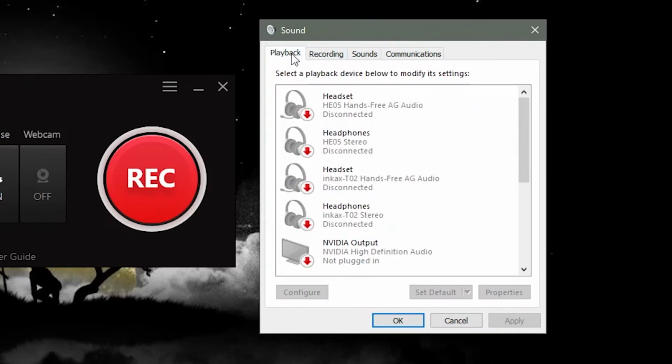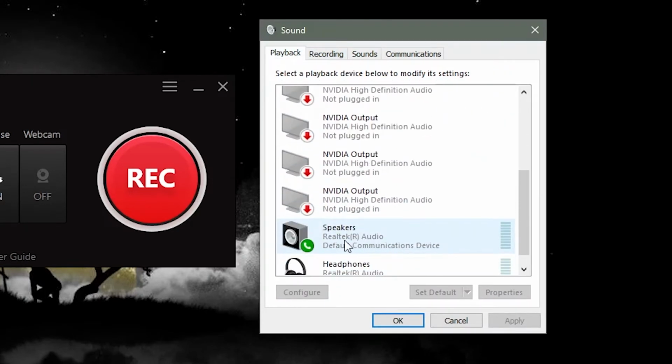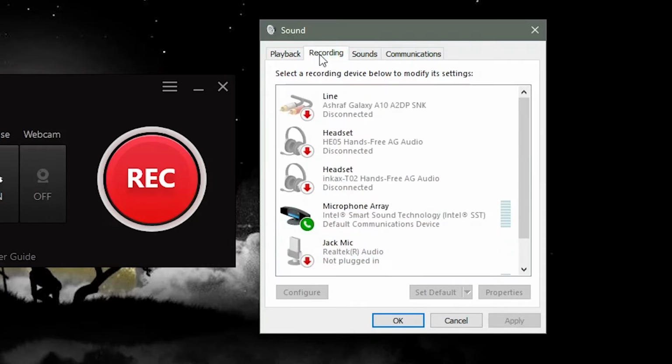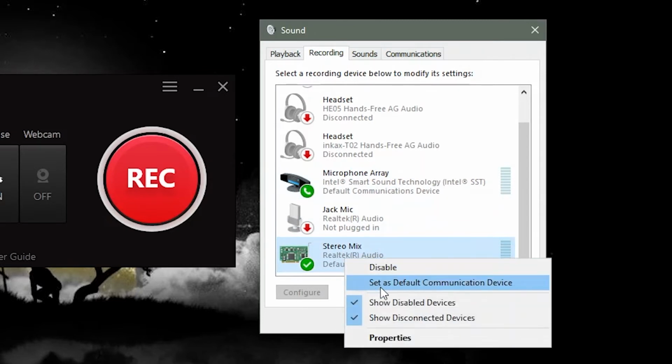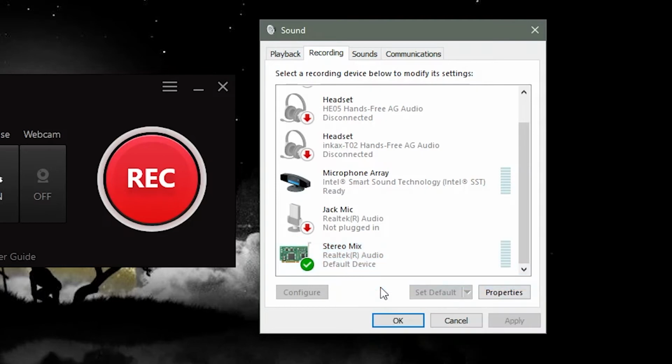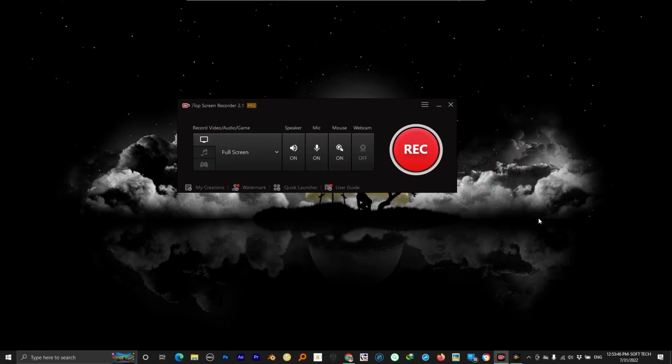Now click on the Playback tab, and check that the speaker is working. Then select the Recording tab. Now it is important: you must select the Stereo device and make it the default communication device by right-clicking on it, then again right-clicking on it and making it the default device also. Now close all. Let's check now whether it is working or not.